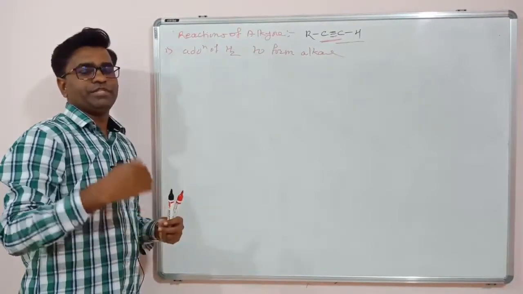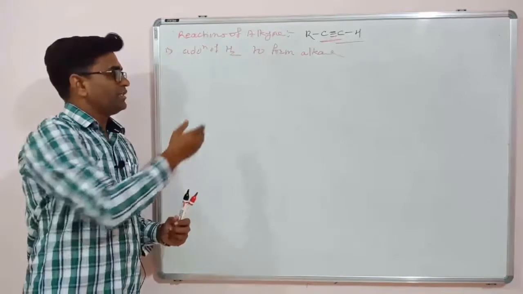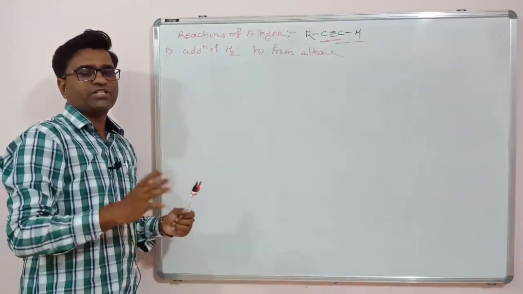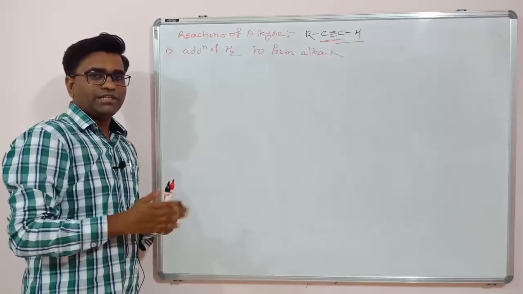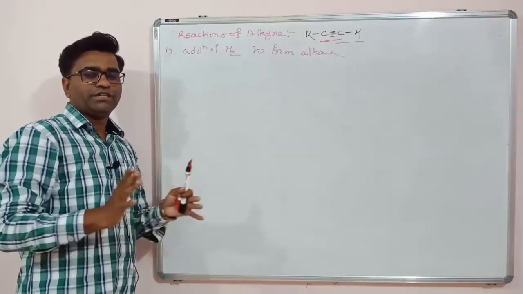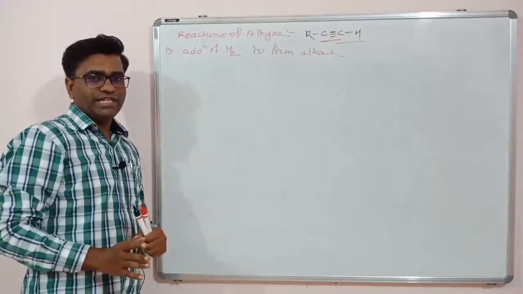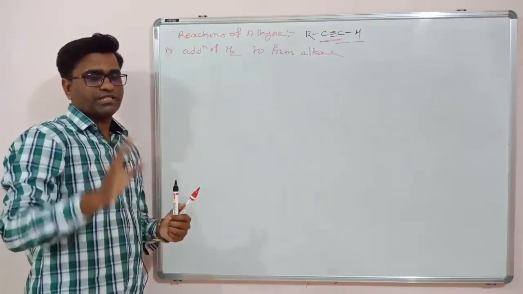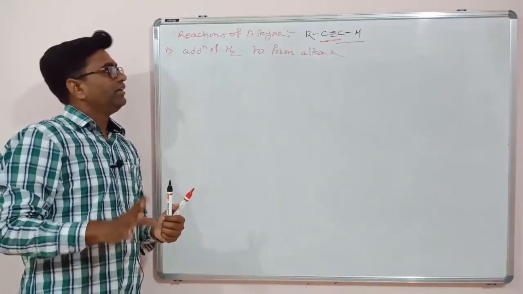Friends, if you are using catalytic hydrogenation reactions, for example addition of hydrogen in presence of rhodium, Raney nickel, palladium, or platinum, then these reactions are uncontrollable. We can't stop at the alkene level. Alkyne to alkene to alkane. So finally we will end with the alkane only. We will not get alkene because these catalysts are very reactive, and the alkene is also unsaturated, so it shows addition type of reactions, and finally we will get alkane.